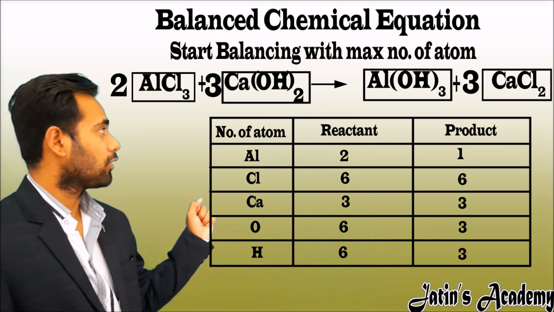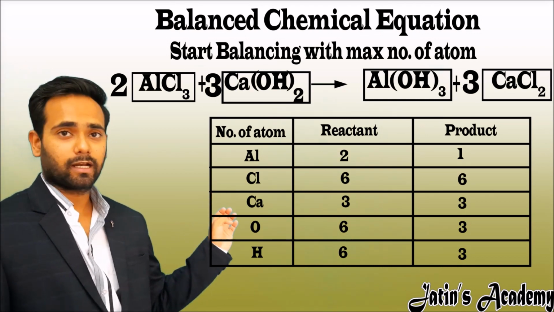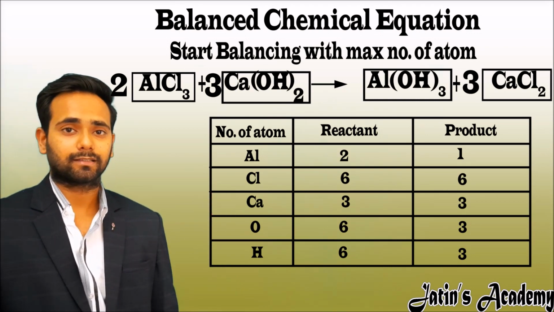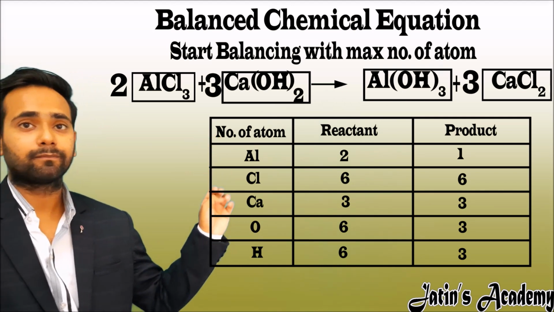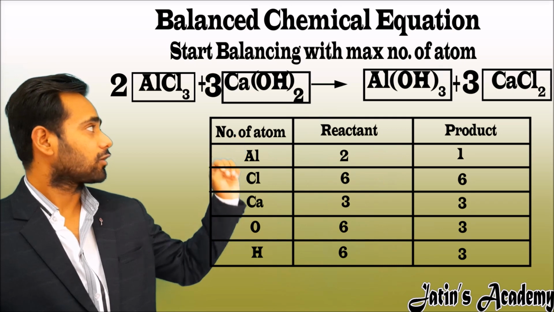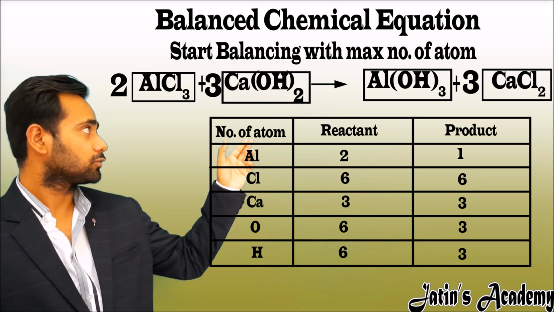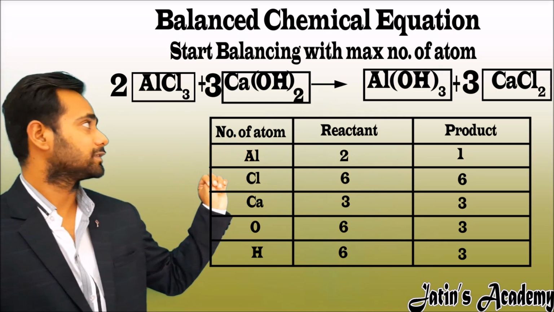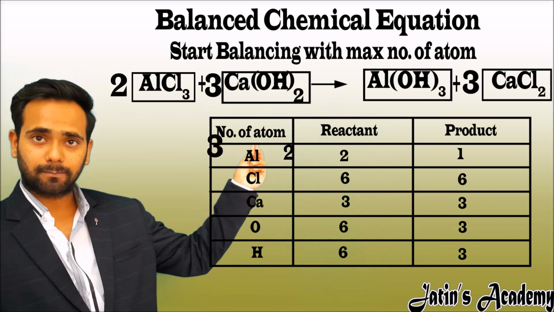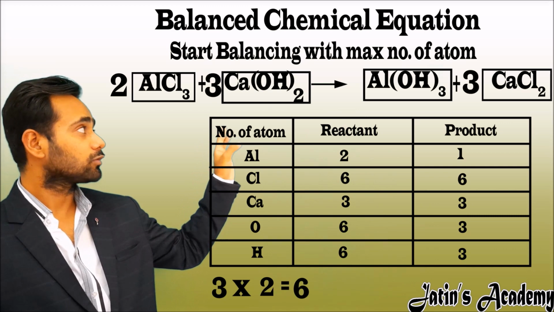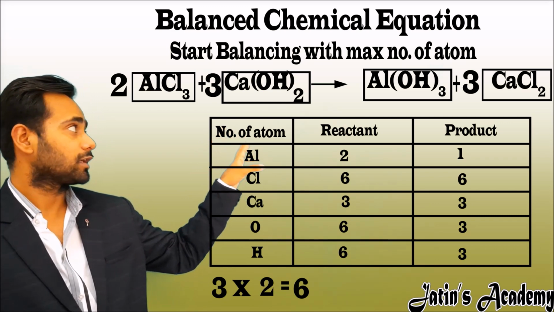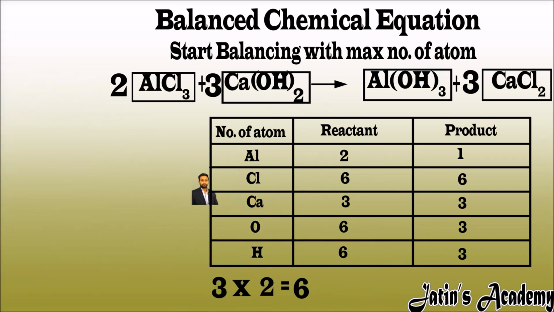Now see how the number of hydrogen and oxygen on the reactant side gets 6. On the reactant side, hydrogen and oxygen have a subscript 2 and outside the box there is 3. So we have to multiply the subscript and the number. Then we get 6. Now the total number of atoms of hydrogen and oxygen is 6.